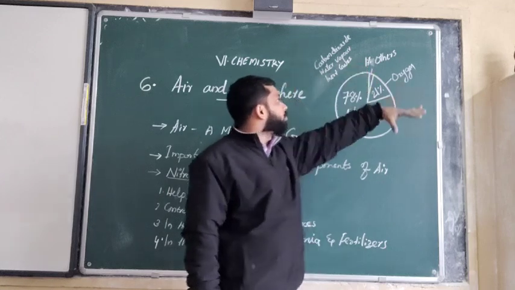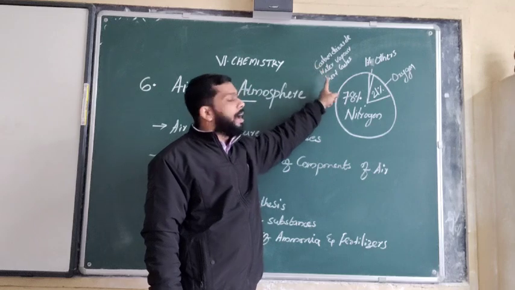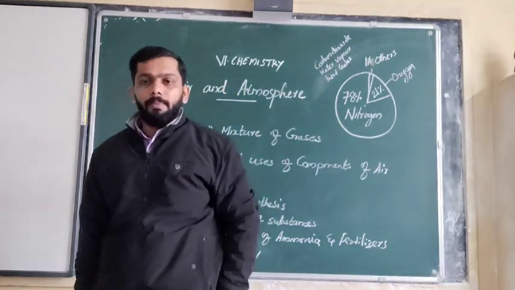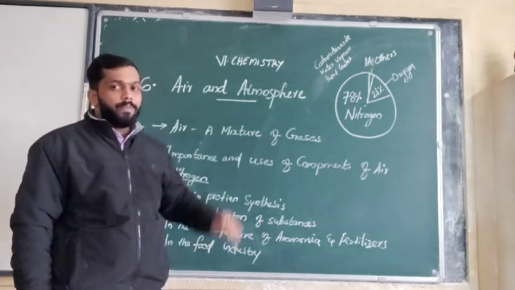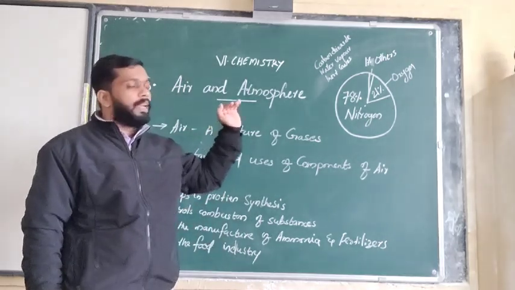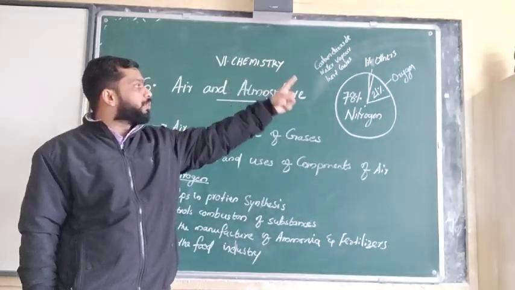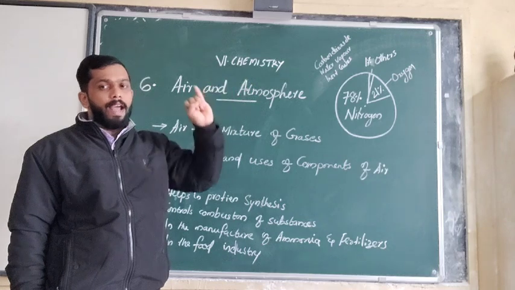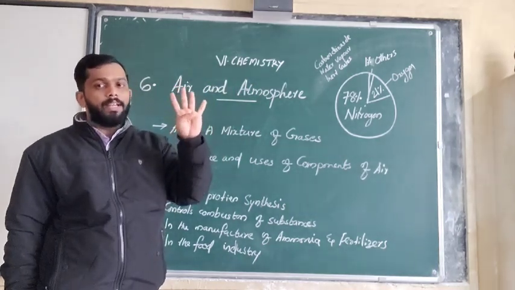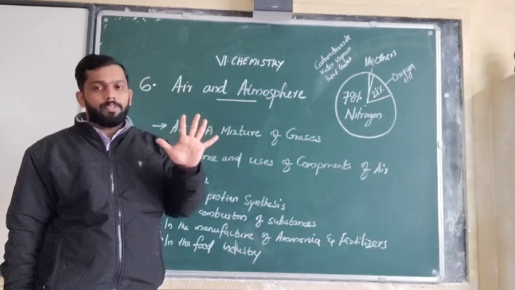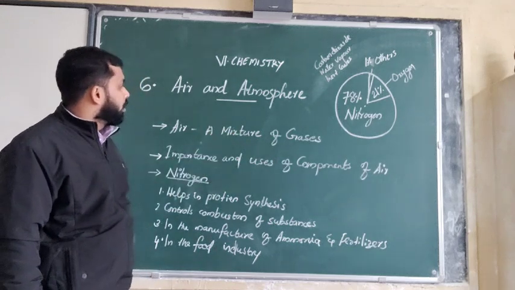Now the remaining 1% will be the other things. Which are the other things? Carbon dioxide, water vapor and inert gases. These are the components of air. So air is a mixture of all these things: nitrogen, oxygen, water vapor, carbon dioxide and inert gases.